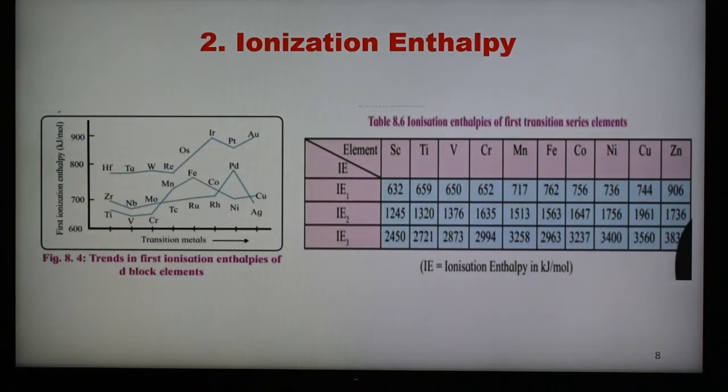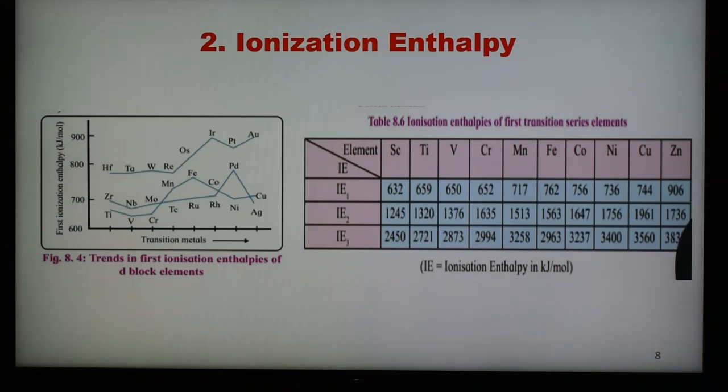The second property is ionization enthalpy or ionization potential. As we know, what is the definition of ionization potential? It is the amount of energy required to remove an electron from the outermost shell. The energy required to remove one electron is known as the first ionization potential. The energy required to remove two electrons is known as the second ionization potential.